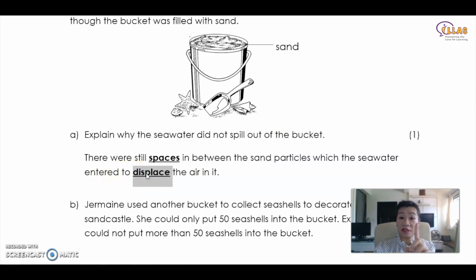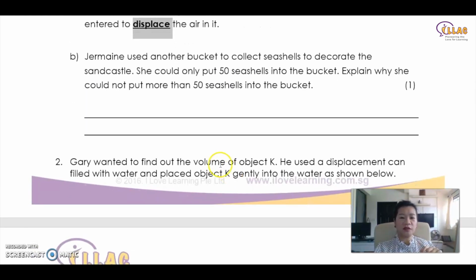If you can remember this word, displace, because all matter occupies space, all matter has mass. When they occupy space, the other word that you can use to represent the taking over of the space will be the word displace. So displace will be a very important keyword you will need to use in answering matter questions. Remember this keyword. There are spaces in between, and the seawater entered to displace the air inside it. This is how you explain this question.